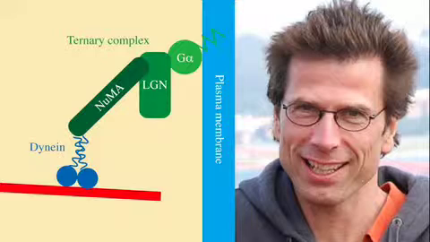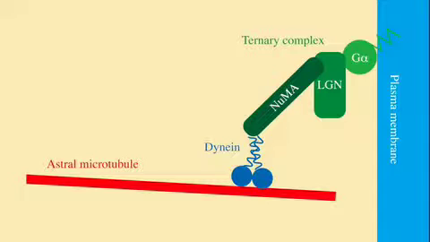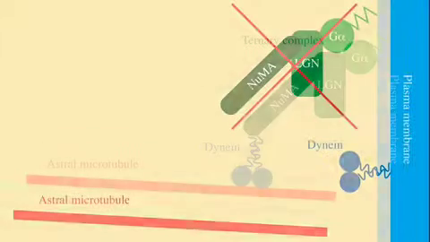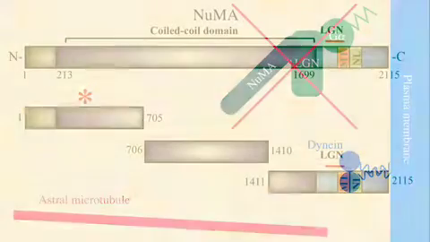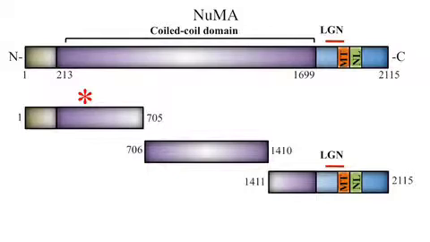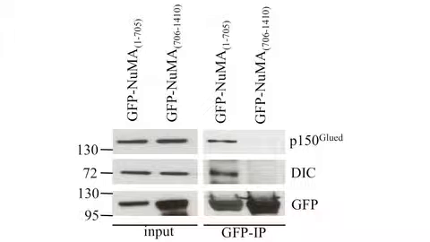But now we wanted also to ask whether dynein and associated components would be sufficient for generating pulling forces at the cell membrane. The researchers therefore wanted to devise a way of targeting the dynein complex to the plasma membrane in the absence of the NuMA LGN G-alpha ternary complex. Dynein is known to associate in some way with NuMA, a large coiled-coil protein whose C-terminal domain interacts with both LGN and microtubules. Through several approaches, including co-immunoprecipitation experiments, Kotak et al. found that dynein interacts with the N-terminal portion of NuMA.